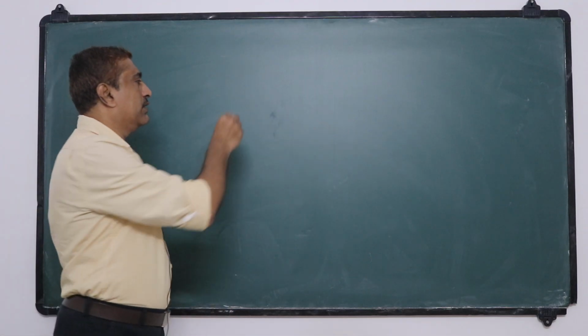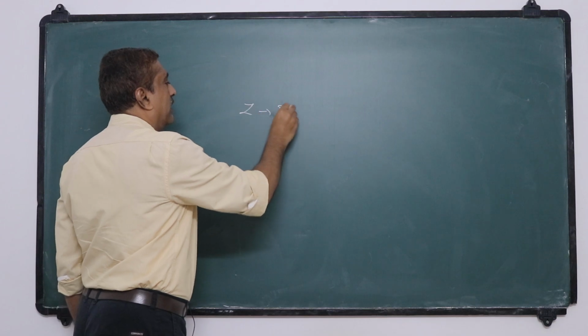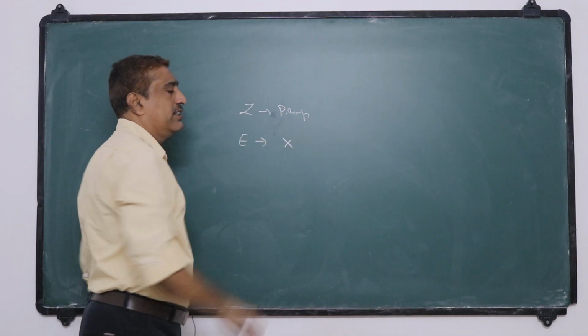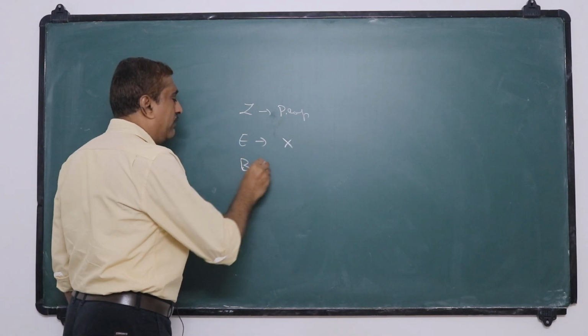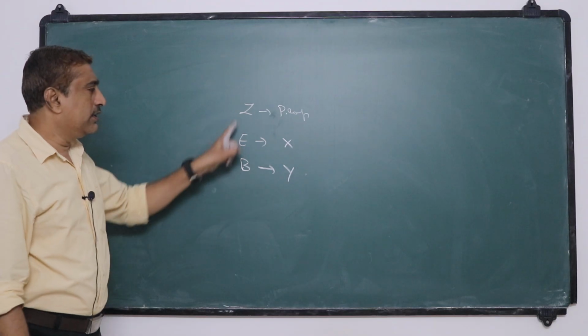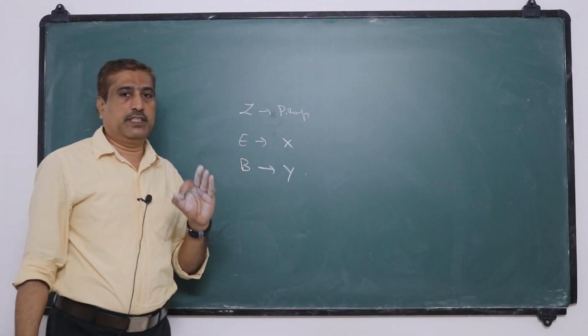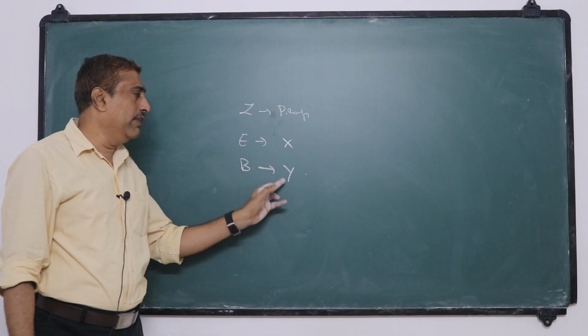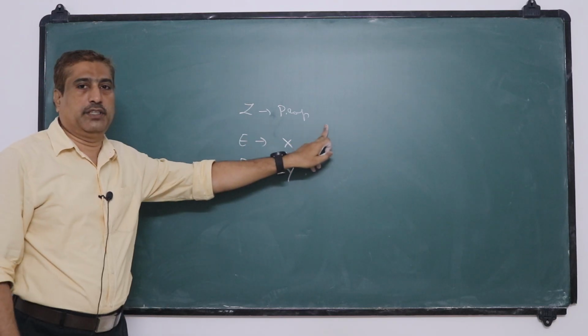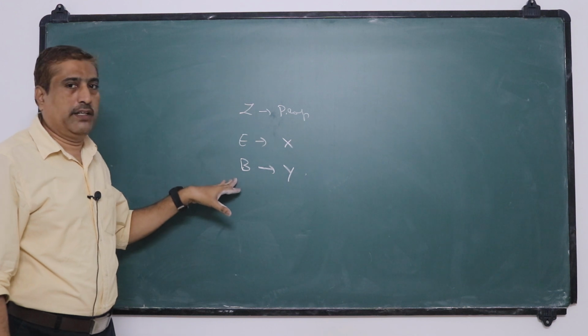That means, suppose the z-axis is the direction of propagation, and assume that electric field variations are along the x-axis and magnetic field variations are along the y-axis. This constitutes an electromagnetic wave: the variation of electric and magnetic fields in two perpendicular directions, also perpendicular to the direction of propagation. Then that is an electromagnetic wave.